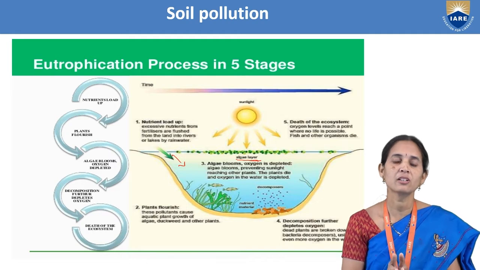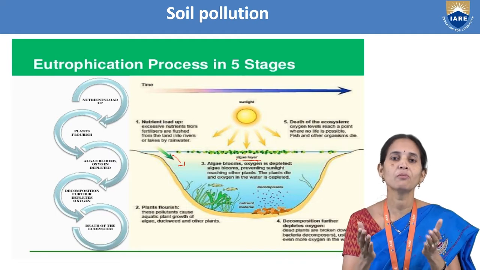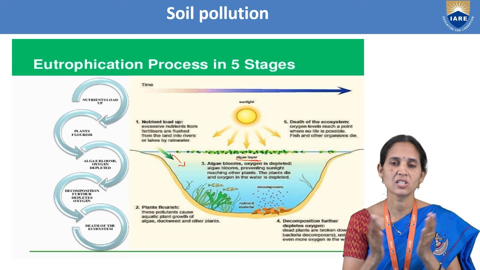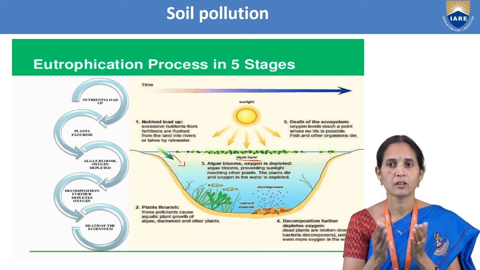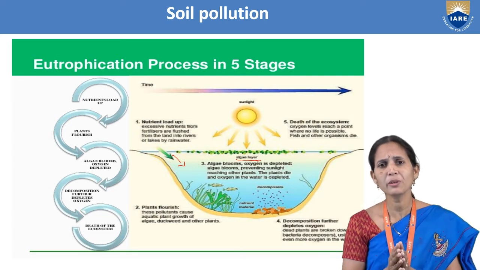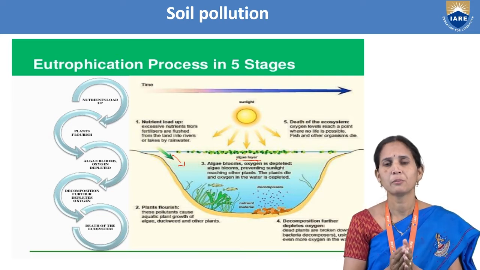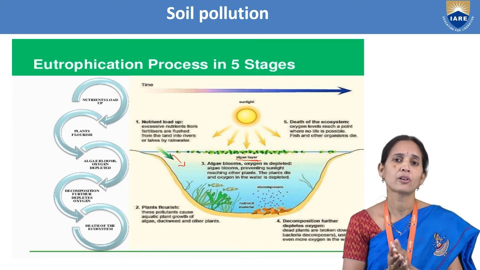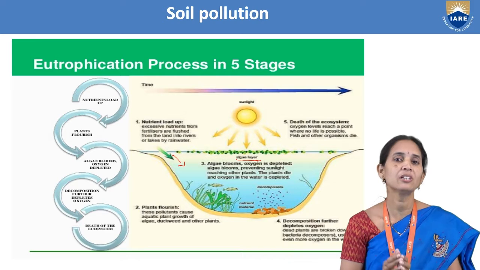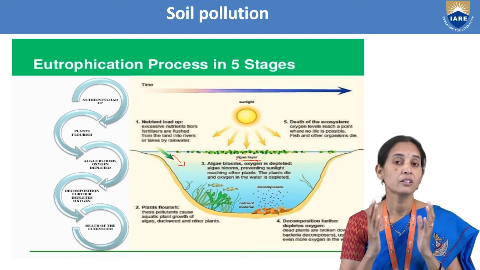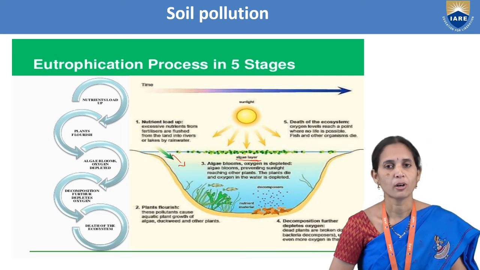So what are the living organisms in water bodies? We usually hear only fish and shark, but there are so many living organisms: starfish, octopus, tortoise, and more, living in the water bodies. All those living organisms will die. Why will they die? Because there is not enough dissolved oxygen, DO level, in the water bodies.